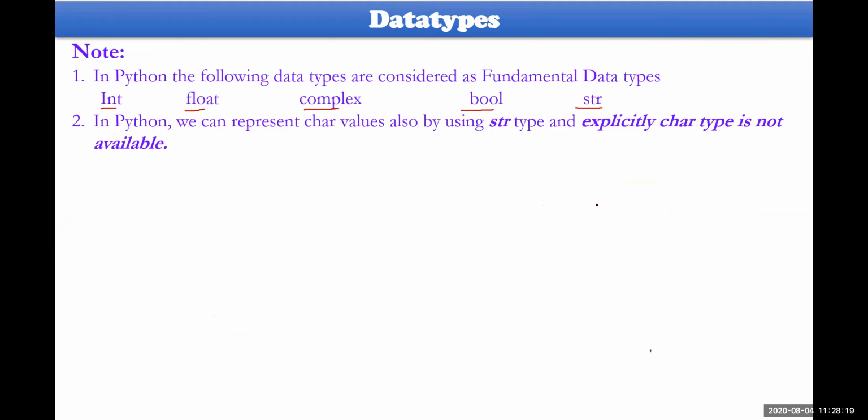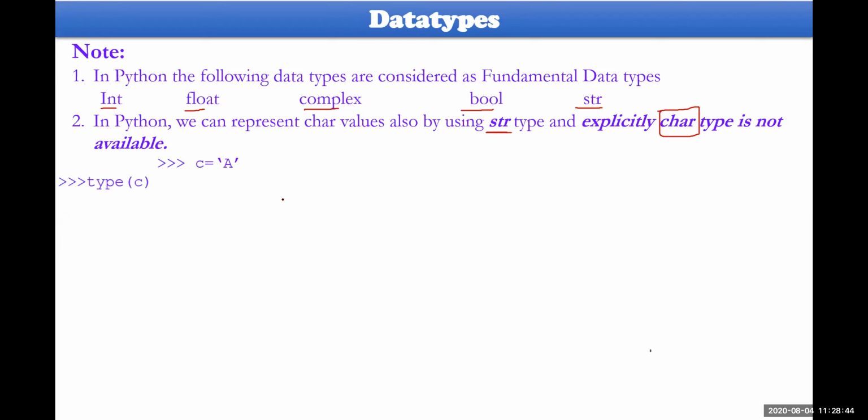And str I have already quoted many times during this session. So there is no character data type, because str itself is used both for strings, sequences of characters, and for identifying a single character also. Both get identified. This is the point you need to remember.